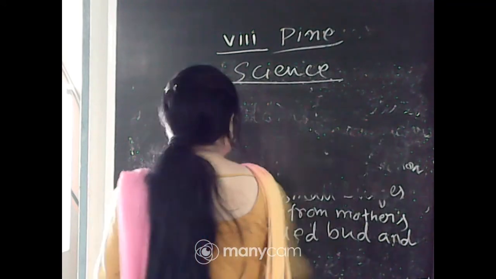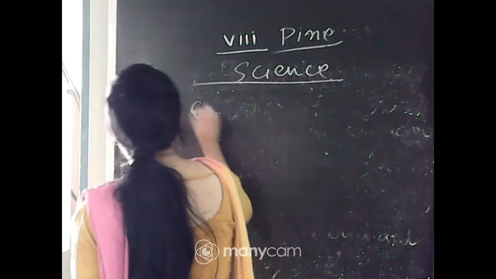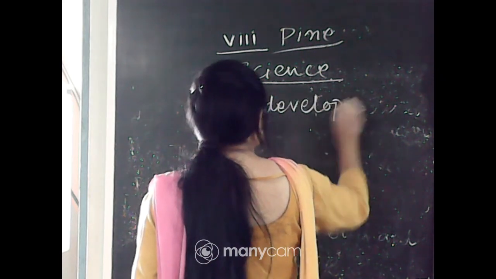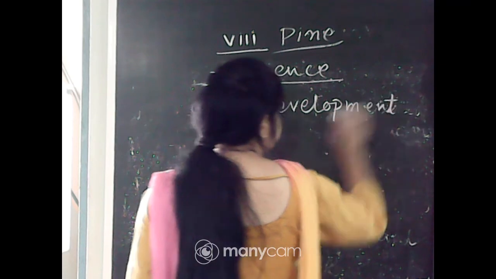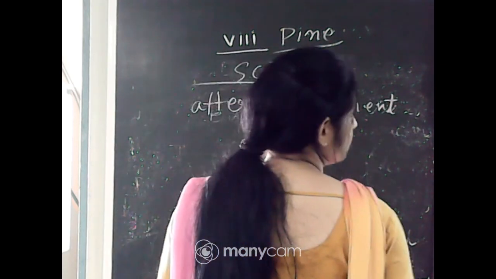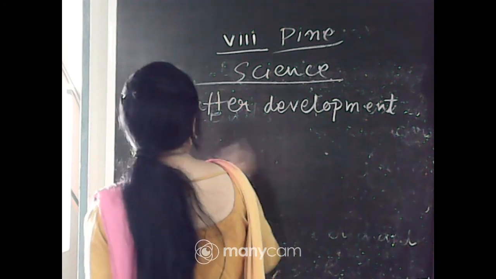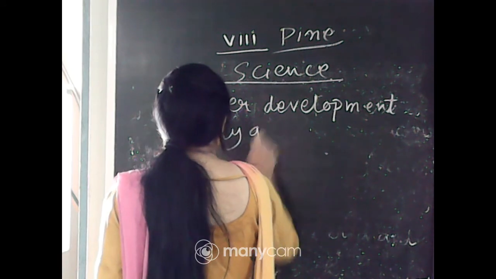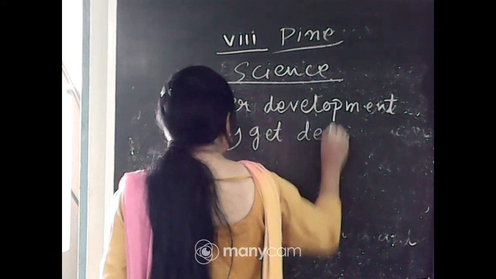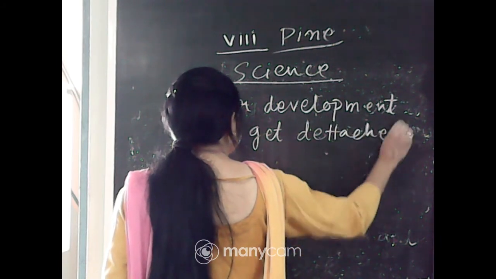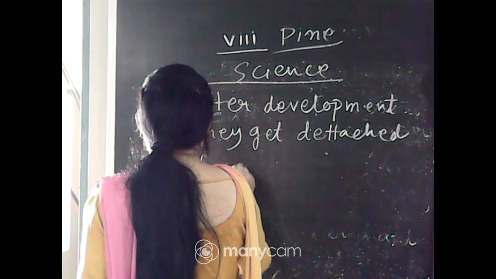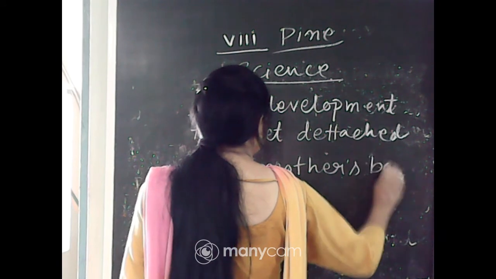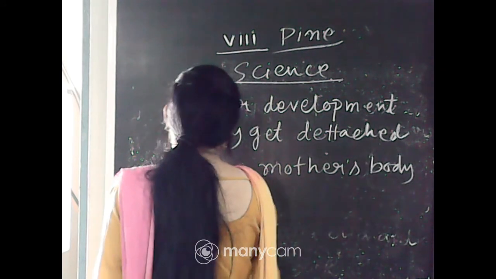After development they get detached from the mother's body and form a new individual.